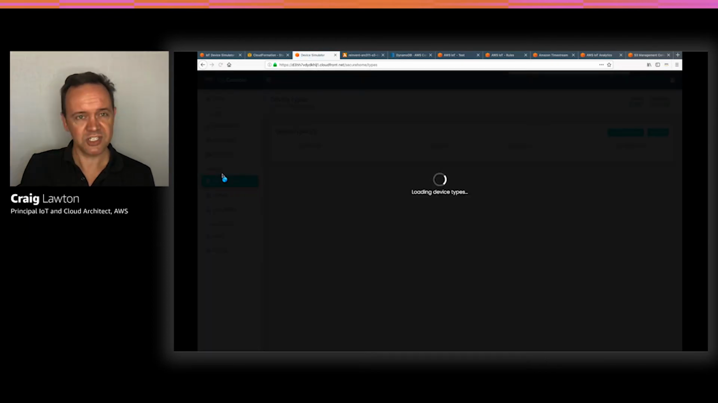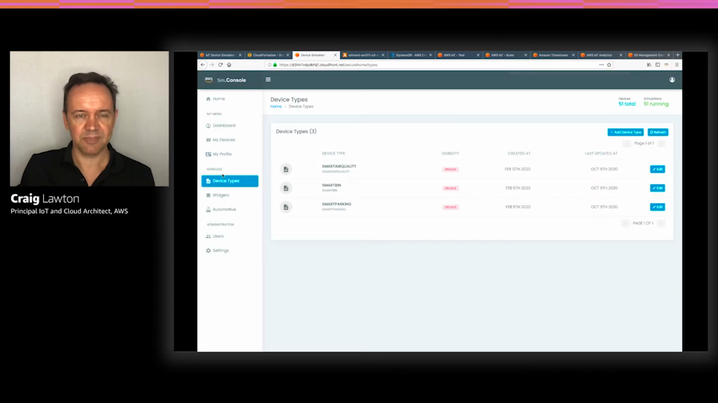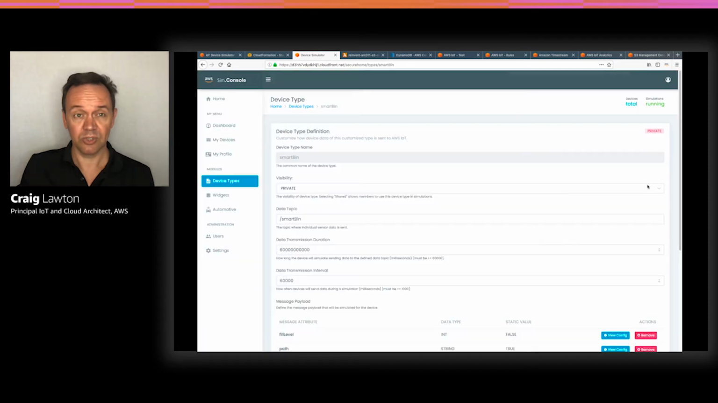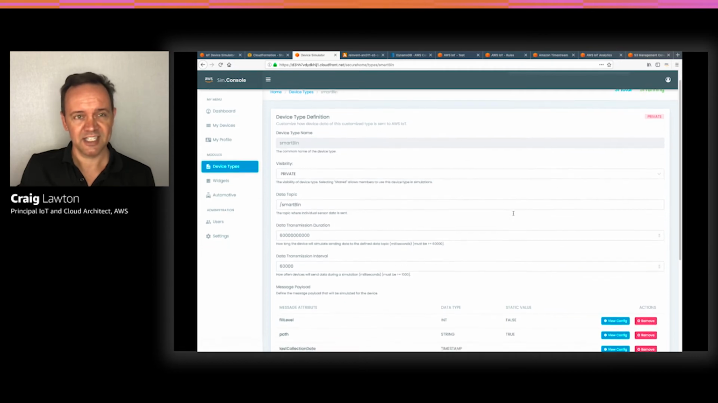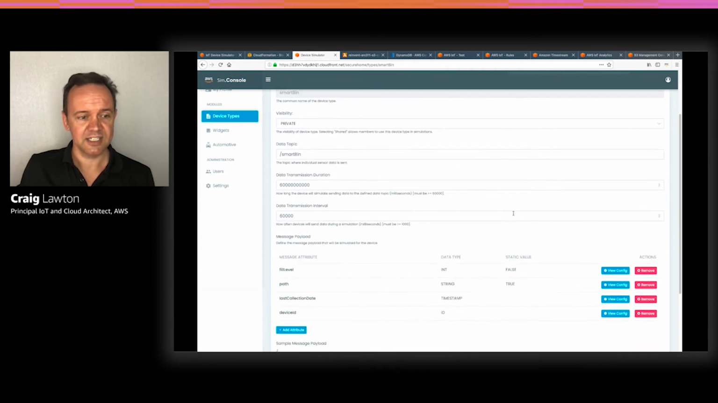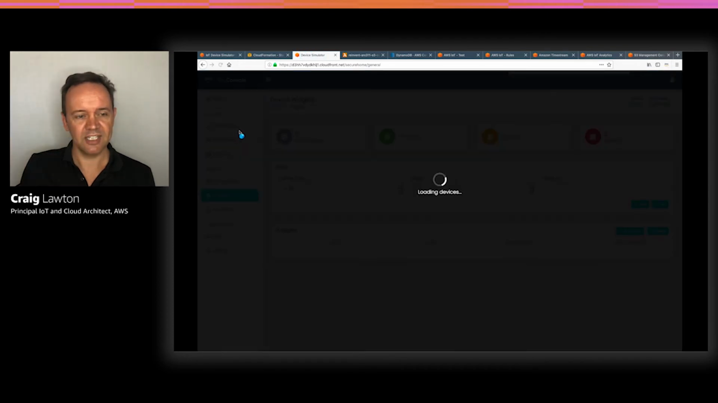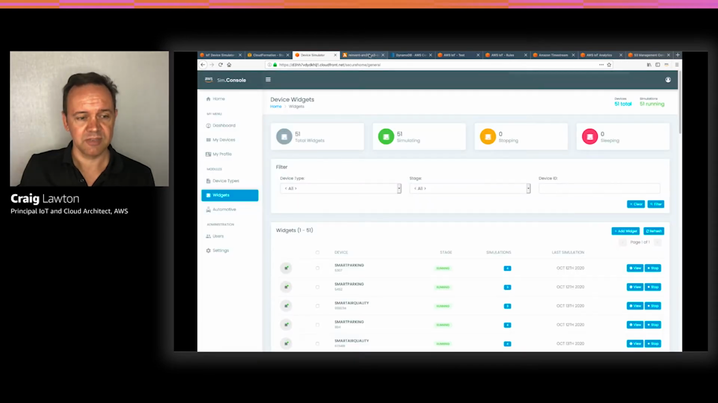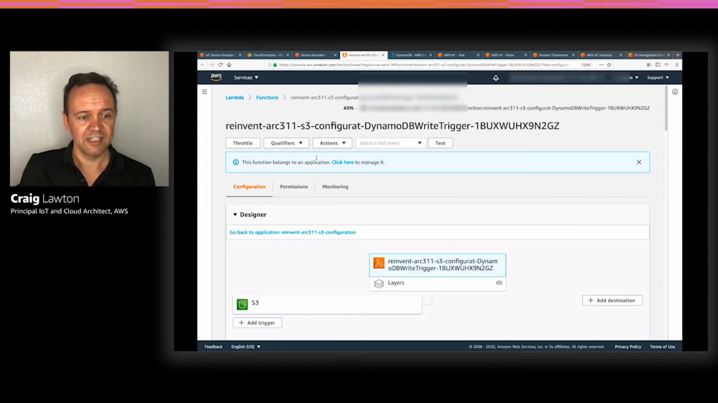If we click on device types, we can see how we've created a smart bin, a smart parking, and a smart air quality device type. If we look into the smart bins, we can see the type of attributes, and that it's posting device messages on smart bin. It's sending a message every 60,000 milliseconds, and it's sending the fill level, last collection date, and also the device ID in the payload. If we go back, we can see that the widgets are generating data. We can see from our console here in the simulator that it's actually generating data.